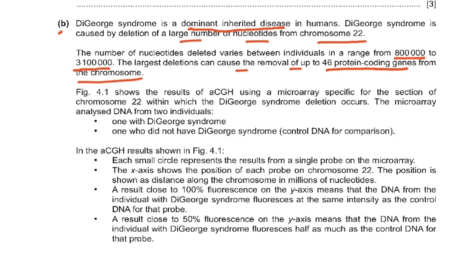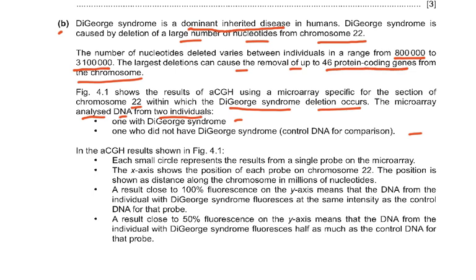Figure 4.1 shows the results of ACGH using a microarray specific for the section of chromosome 22 within which the DiGeorge syndrome deletion occurs. The microarray analyzed DNA from two individuals, one with DiGeorge syndrome, one who did not have DiGeorge syndrome, which would be the control DNA for comparison.